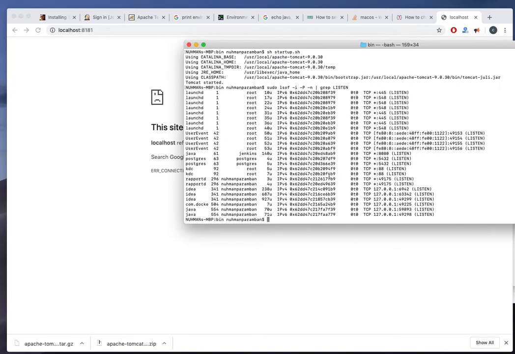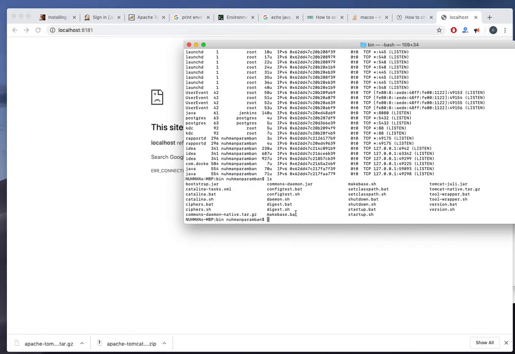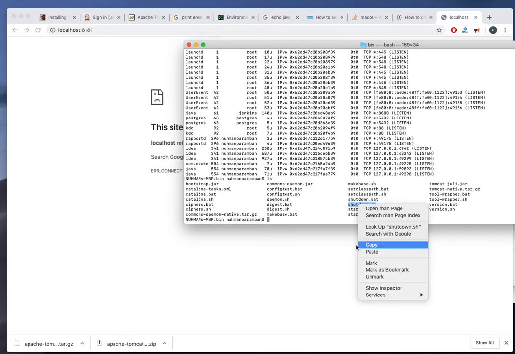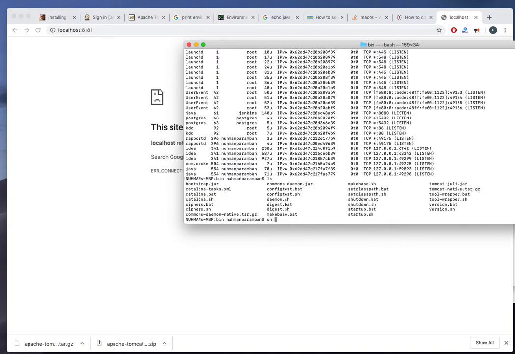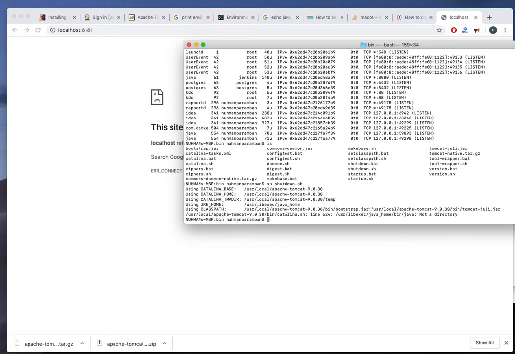Yeah, the thing is I need to shut down my Tomcat server first, then I will. So there is a shutdown. I don't know in this case whether it's going to work, but we can see whether it's going to work or not.